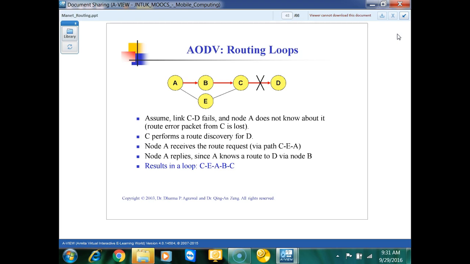Understood? What is the loop? What is the issue here? Everyone understood? What is the problem here?